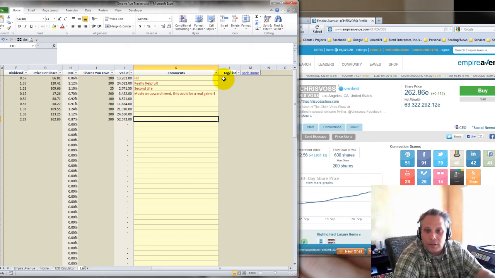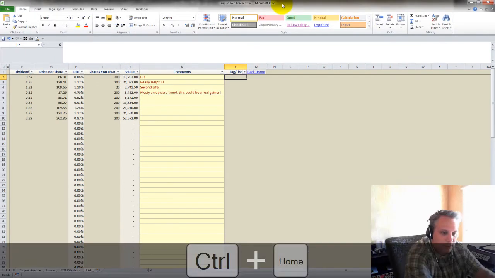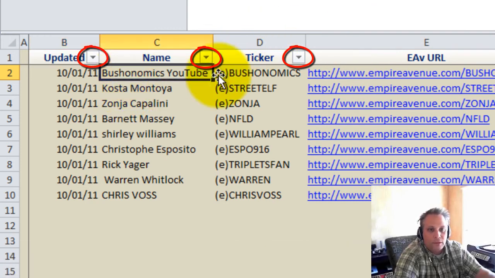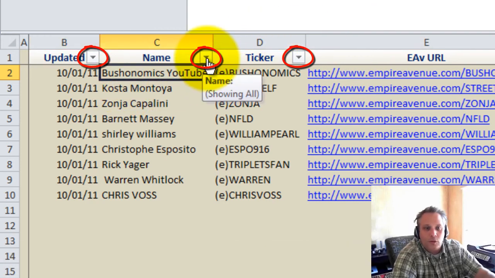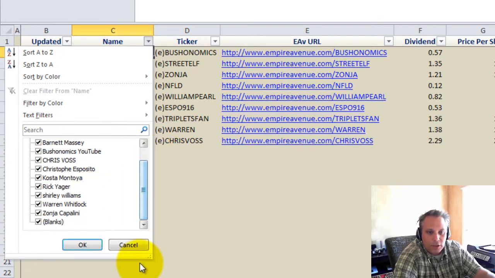Now, the other thing I've included here is a tag list. A tag/list is what I called it. So you can create your own list. Now, you'll see here, let me expand this now that we're into this. You'll see here that I've got these arrows at the top. These are called filters. What they'll enable you to do is click on one of them and drop it down to be selective about what information you want to look at while you're here in the spreadsheet.